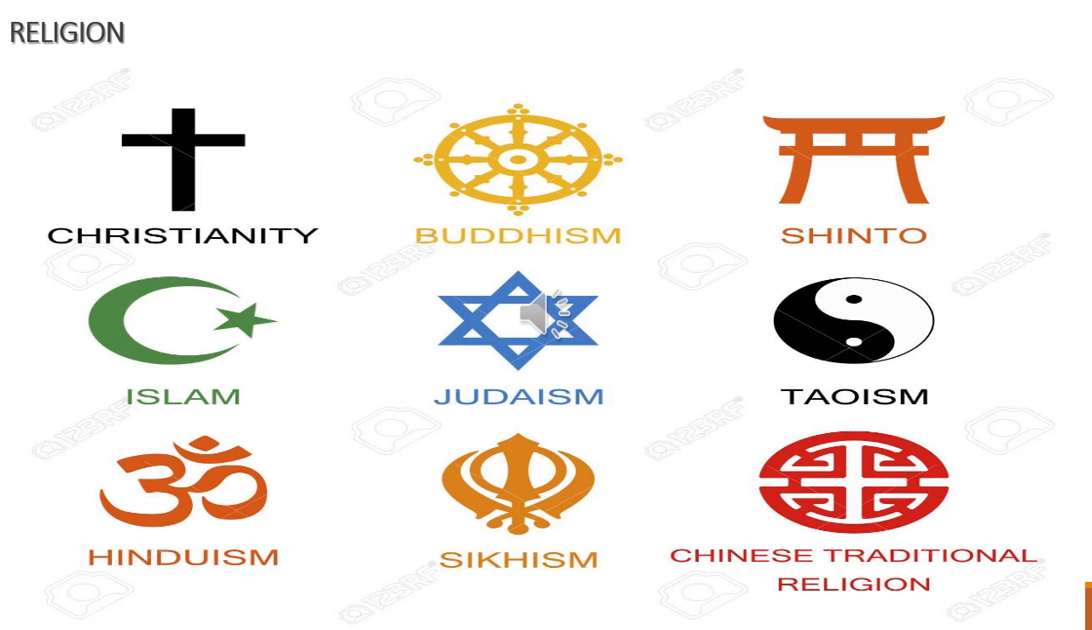Then religion. Religion means a particular system of faith and worship. We follow different religions. That means we have different faiths and we worship different gods. Religion means a particular system of faith and worship which brings a human being with a human society.